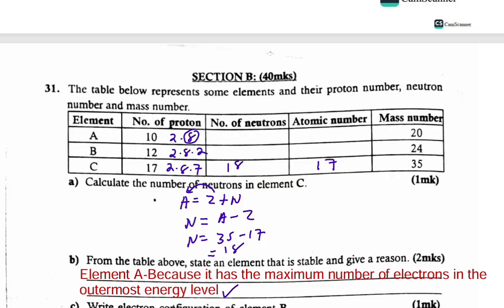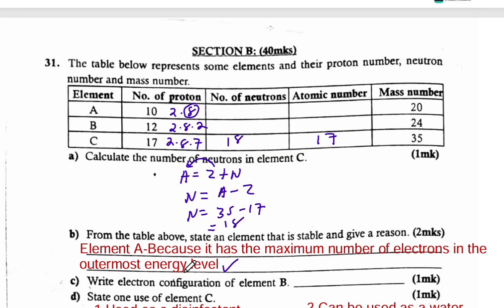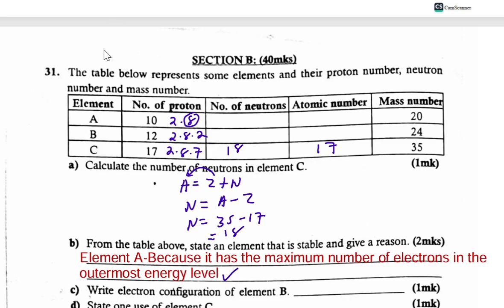Let us go to question number 17. Write the electron configuration of element B. B, we have already covered it. It has 12 protons. You know that the first energy level takes a maximum of 2 electrons. So you start with the 2. 12 minus 2 remains 10. So 2 and then you go to 8. 2 plus 8 is 10. You remain with 2. Therefore it is 2, 8, 2.